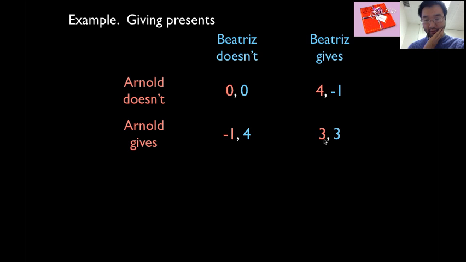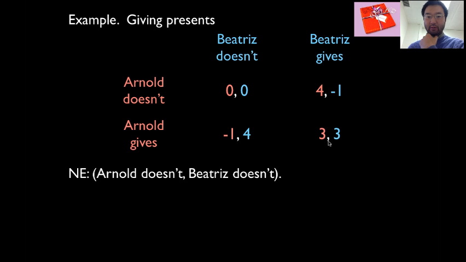How about here? This is where they both give. Arnold's getting a 3, and Beatrice is getting a 3. Does anybody want to deviate? Yes, Arnold wants to deviate. Arnold wants to get a 4 instead of a 3. So this is also not a Nash equilibrium. This is not stable. People are going to want to move away from it.